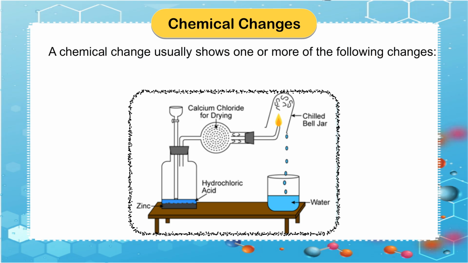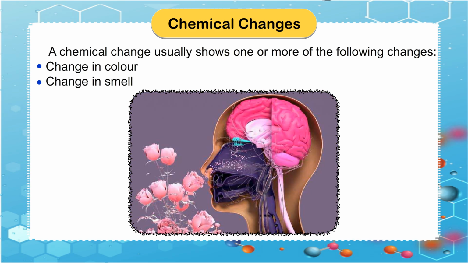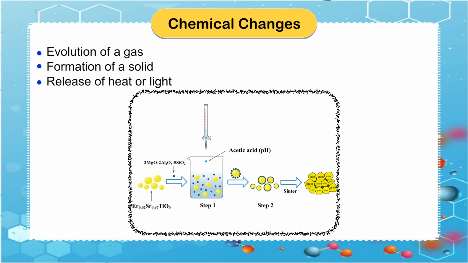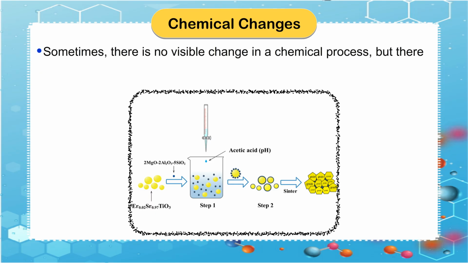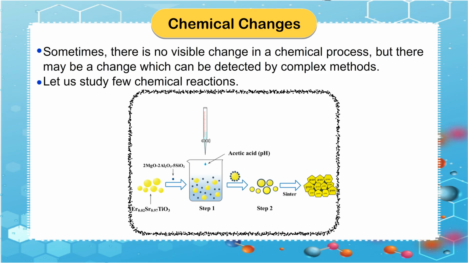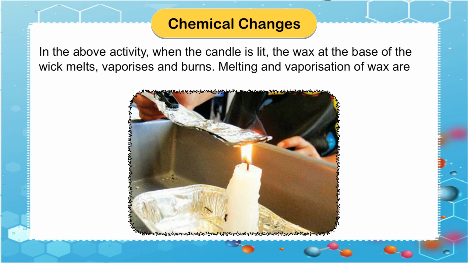A chemical change usually shows one or more of the following changes: change in color, change in smell, evolution of a gas, formation of a solid, release of heat or light. Sometimes there is no visible change in a chemical process, but there may be a change which can be detected by complex methods. Let us study few chemical reactions. In the above activity, when the candle is lit, the wax at the base of the wick melts, vaporizes, and burns.